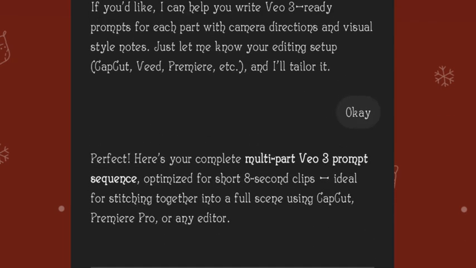So I have copied the scene and I'll save it somewhere. After saving the scene, let me show you where I've saved it on my notepad. I have to save the scene on my notepad so that I can remove some things from it, because ChatGPT will write everything together, so you have to edit it by yourself.